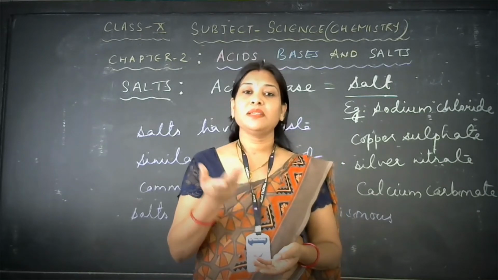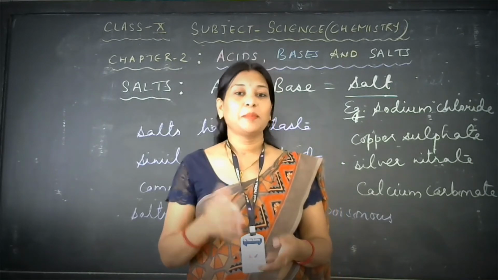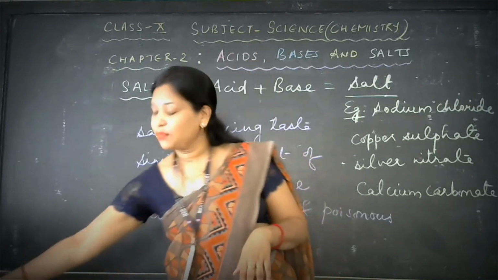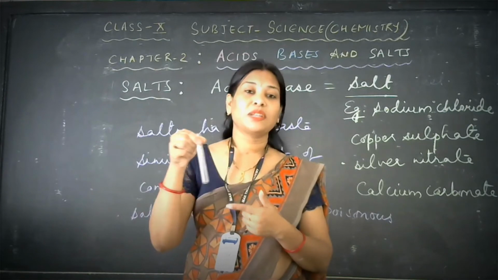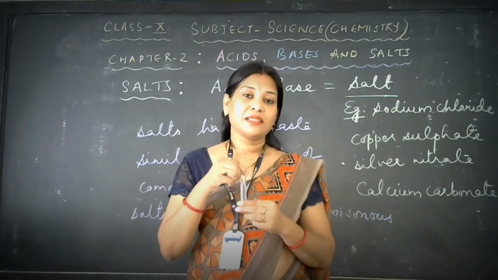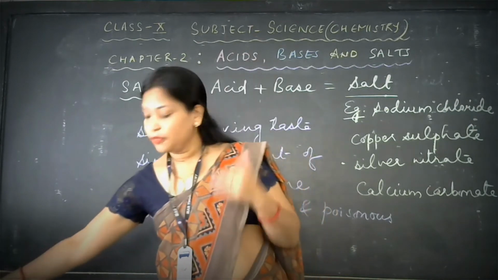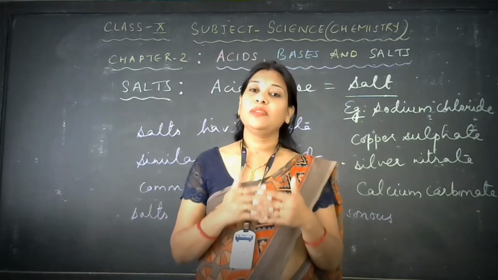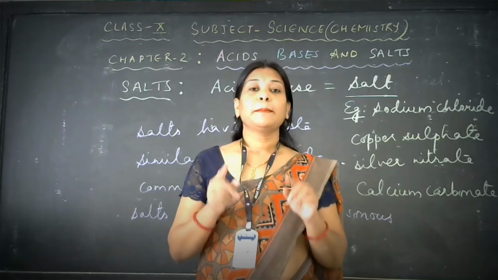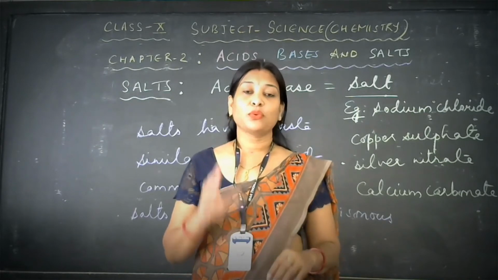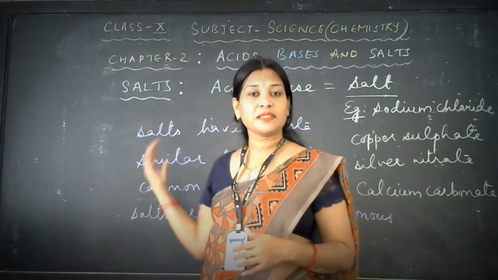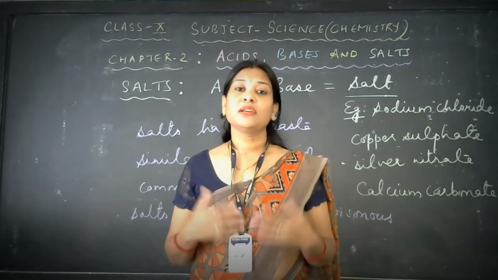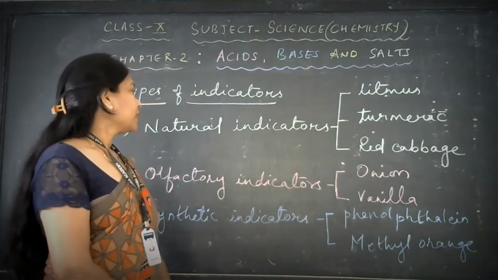So there may be some source or medium by which we can find out whether a particular substance is an acid, base or salt. If I give you this kind of solution and tell you to test it, how will you test? There is a requirement of some other chemical substance. So now we will have the next topic, that is indicators. By the use of an indicator, we can easily find out whether a particular solution contains an acid, base or salt.